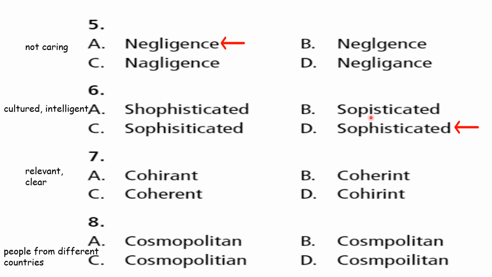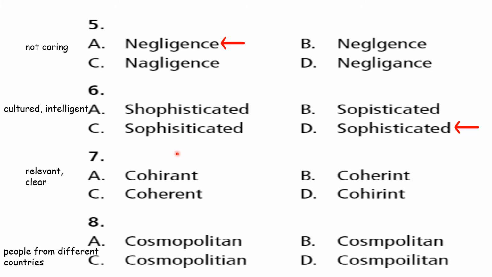Here, H is missing. That sound is missing here. So this is wrong. This is sharp. So absolutely wrong. Here, this is sophisticated. Check what is the difference between C and D. Sophisticated. Check. Look here, after yes, you have I. So this is wrong. Clear?